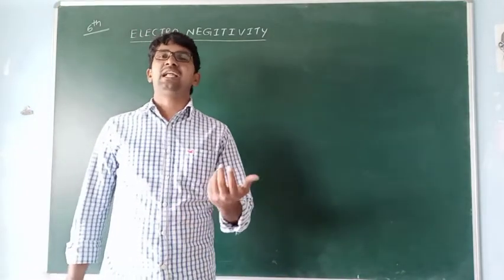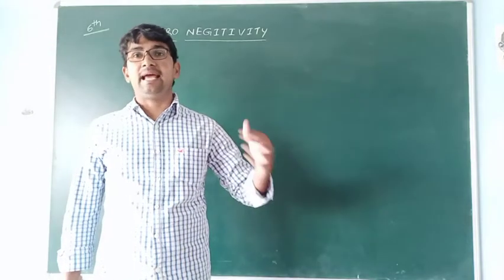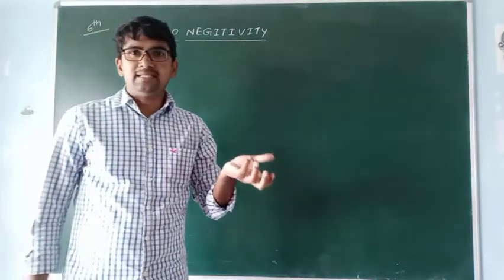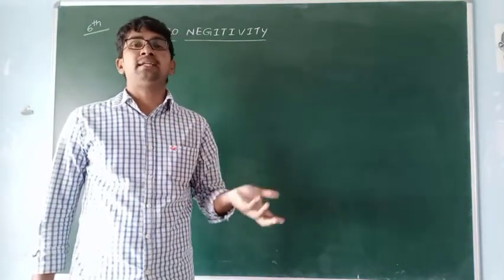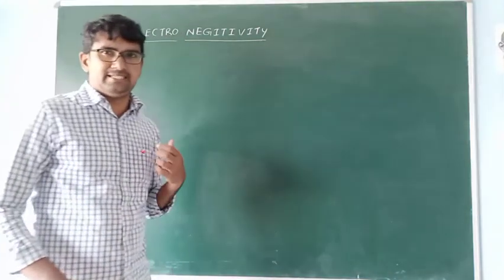So we expected, what is electronegativity? The tendency of attracting electrons towards itself. Not simply attracting the electrons; attracting towards itself means there is no direct attracting.